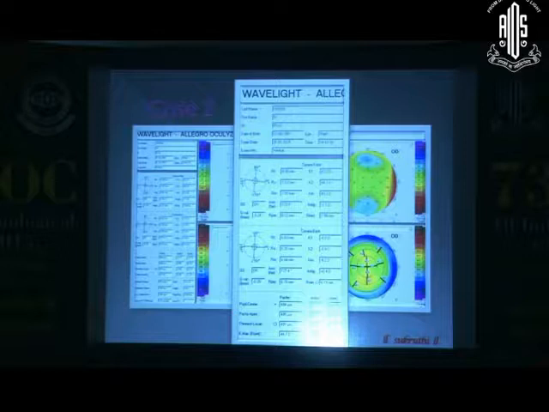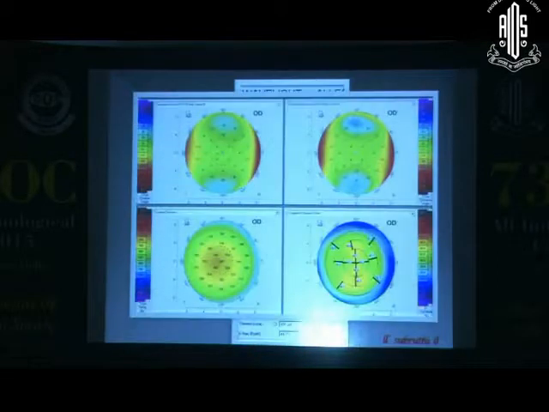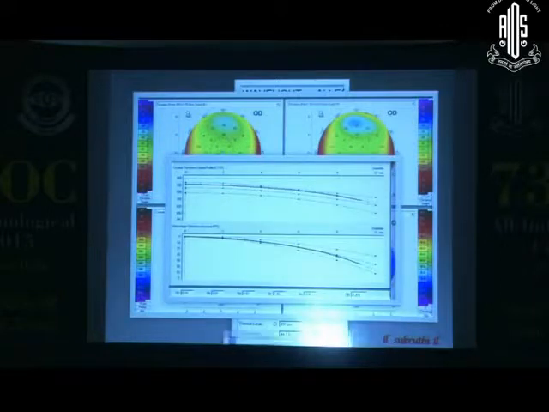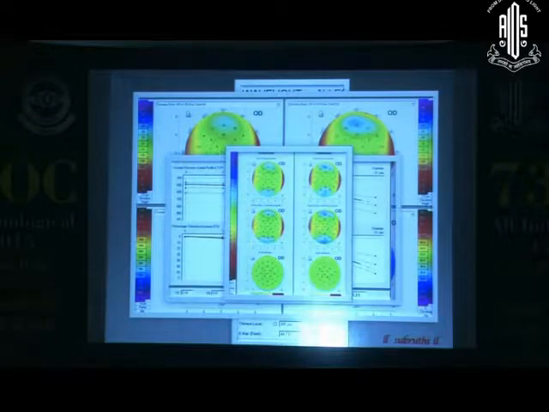I'm more familiar with the millimeter type of K readings, but look at the corneal thickness. Corneal thickness is only around 494. Okay. Then we look at the elevation maps. The anterior elevation looks good, the posterior elevation looks good, symmetrical, no island pattern. It's symmetrical, and the tangential curvature map also shows a symmetrical bow tie. The distribution of the pachymetry also looks okay, and the Belin-Ambrosio shows that it's perfectly fine.